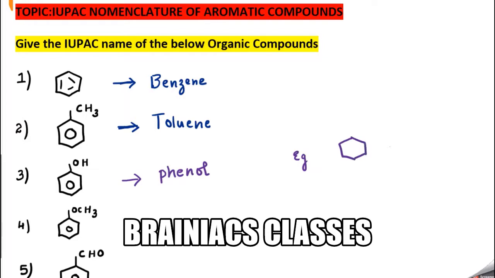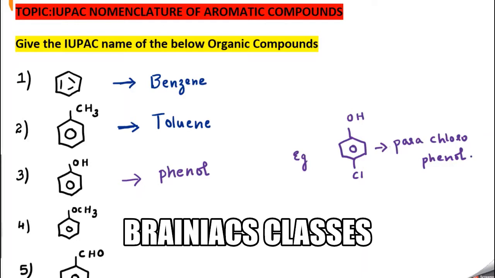For example, you have something like this. Here some chlorine is present and here OH is present. Now what is the name of this compound? I can say parachlorophenol, because the chlorine is present at the para position. P represents para, chlorophenol. Understand?